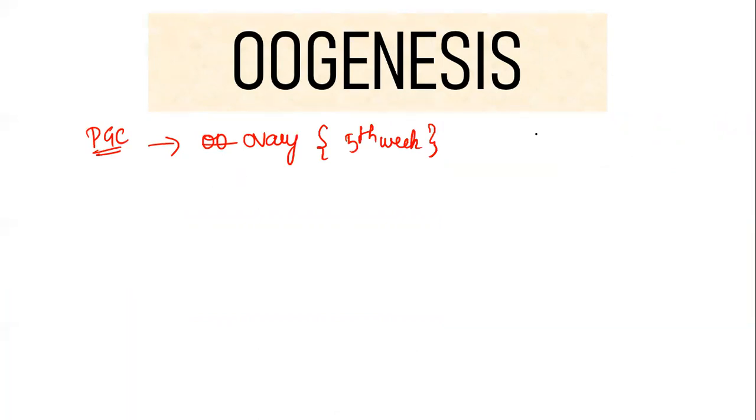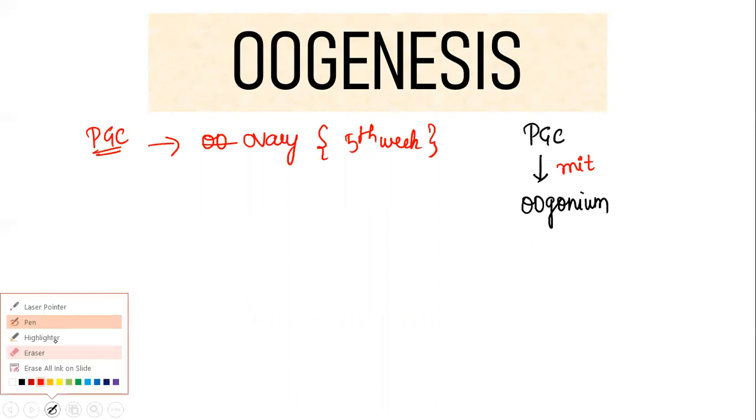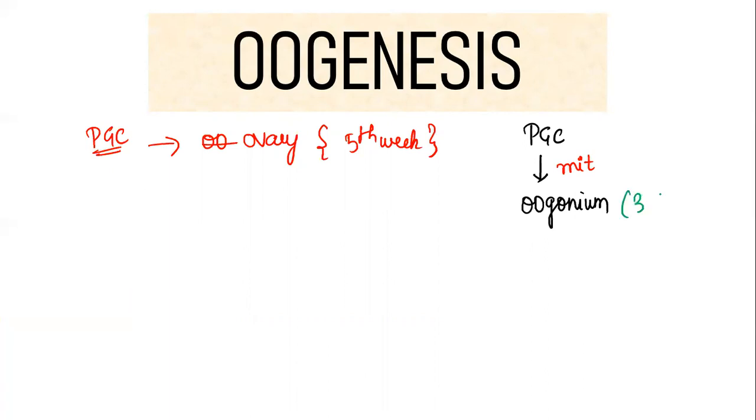Once the primordial germ cells reach the ovary at the 5th week, these primordial germ cells will undergo mitotic division to form oogonium. Yes, it will undergo mitotic divisions to form what is called oogonium. Whatever primordial germ cells have reached the gonads will form oogonium at about the 3rd month of intrauterine life. Whatever duration I mention is a very important MCQ question. So oogonium will be formed at the 3rd month, right?